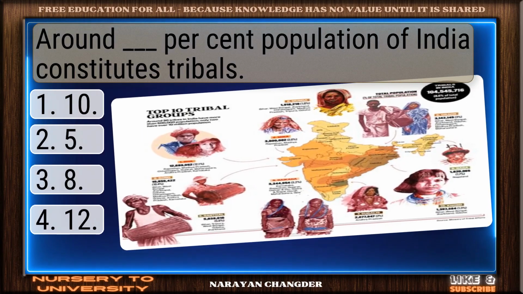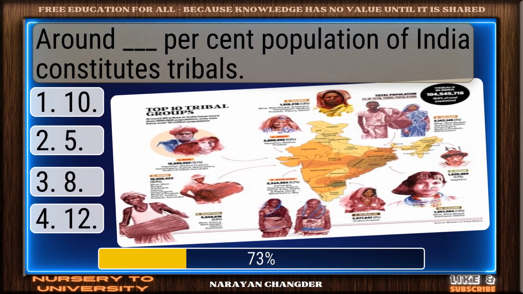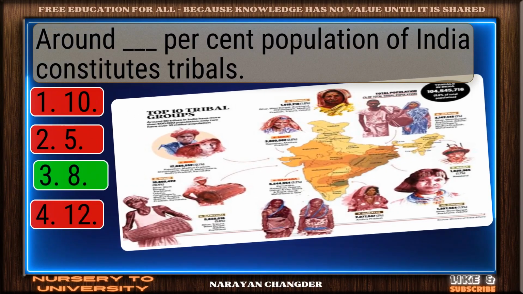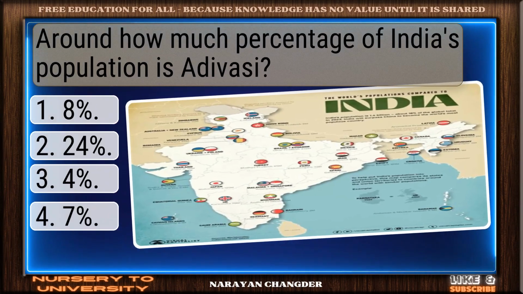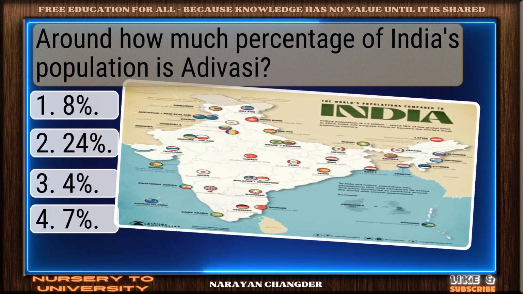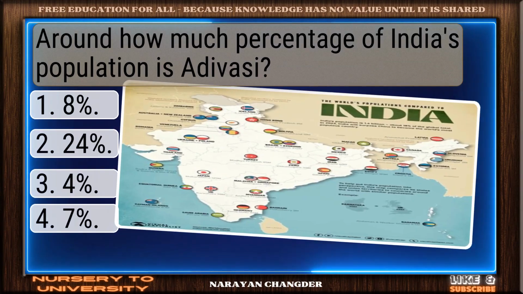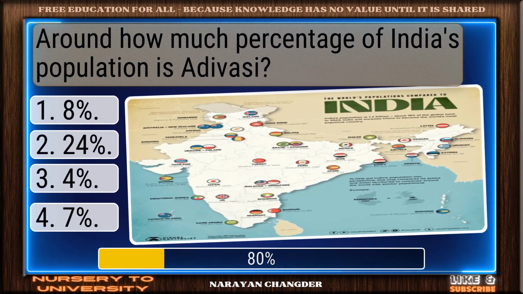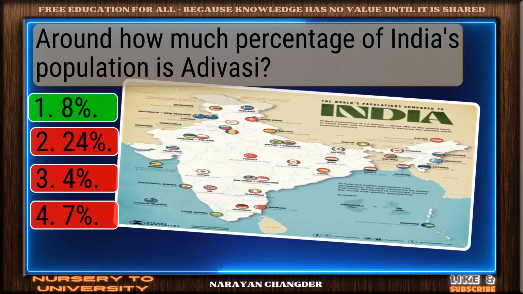Question number 30. Around dash percent population of India constitutes tribals. You got it. Your choice 8 is right. Question number 31. Around how much percentage of India's population is Adivasi? Right again. 8% is a valid answer.